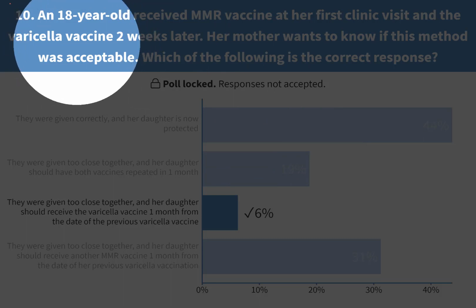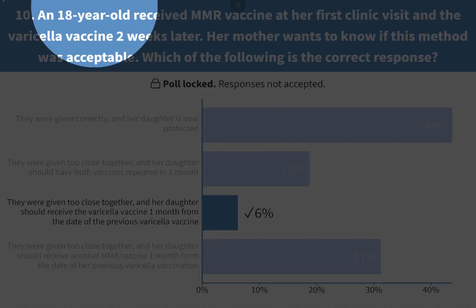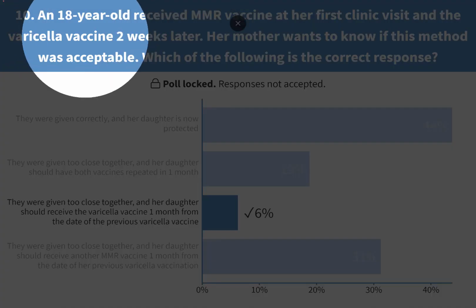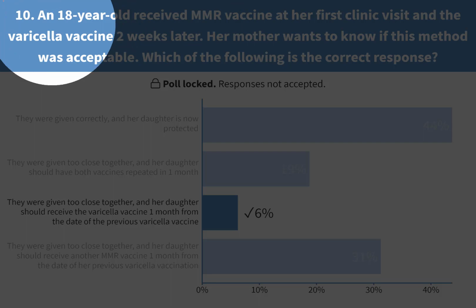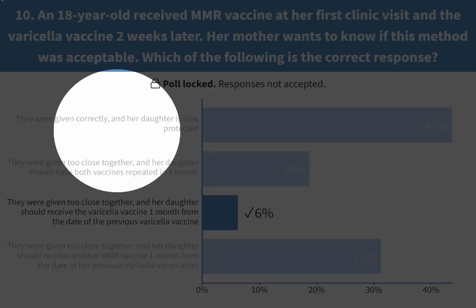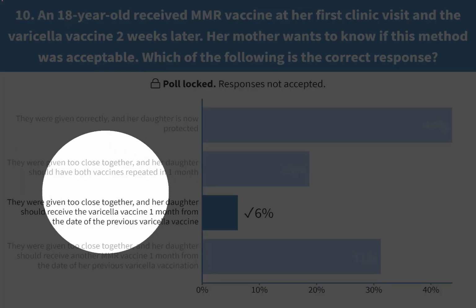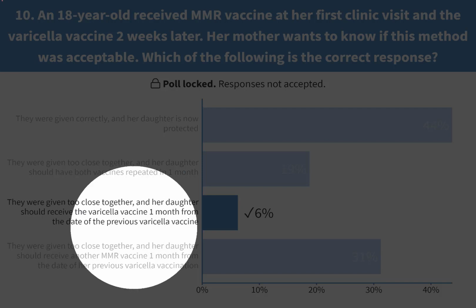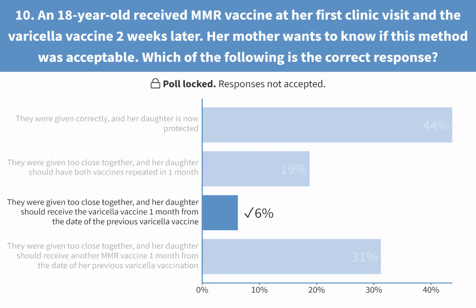So varicella vaccine was given incorrectly, so it needs to be repeated. You will give the varicella vaccine 1 month after the first dose of the varicella vaccine. So this needs to be repeated after 28 days again. Okay, that's what it means.